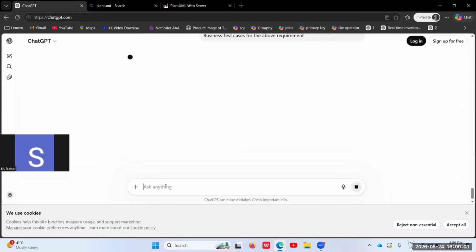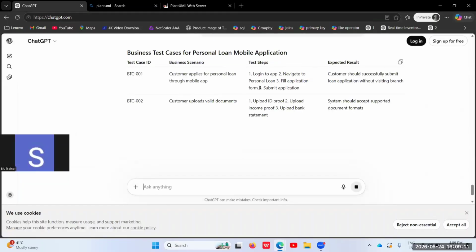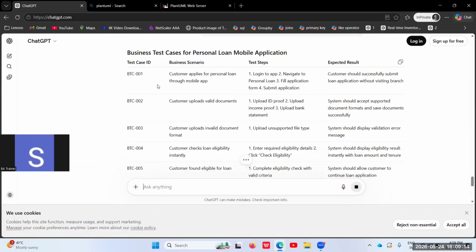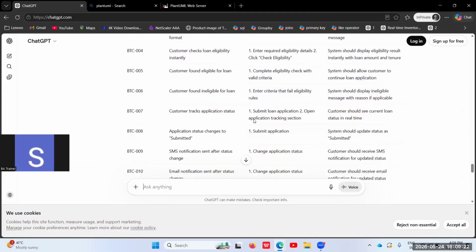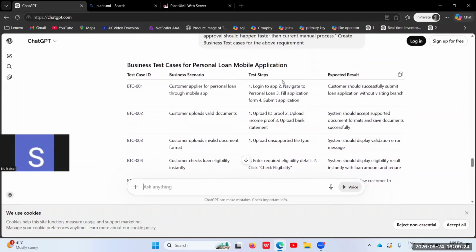So yeah, when I hit enter, it will create the test cases. Let's imagine if you create the same in Excel, it will take ample time. So you can automate using AI and get it done. And apart from these four sections, we can also include a few more sections like preconditions.